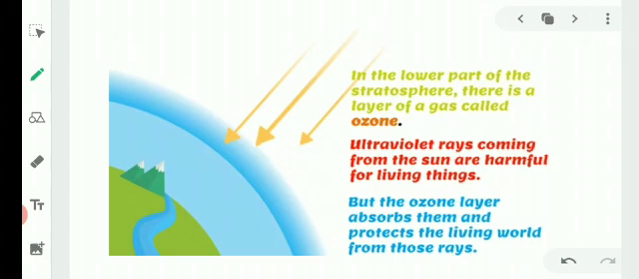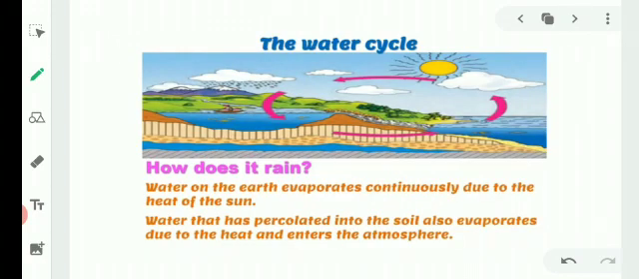In the lower part of the stratosphere, there is a layer of a gas called ozone. The ozone gas layer is very important for the earth because ultraviolet rays coming directly from the sun are harmful for living things or any living organism on the earth. But the ozone layer absorbs them and protects the living world from these rays, which means the ozone layer protects us from the ultraviolet rays or harmful rays coming from the sun by absorbing them.